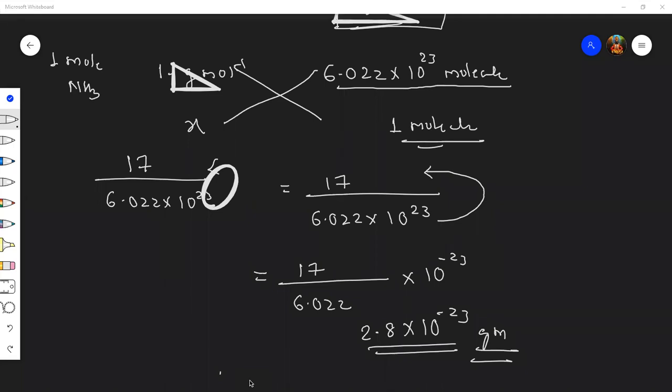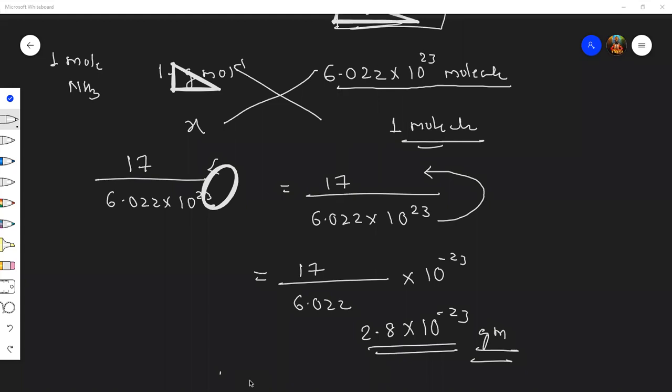Any one of you can answer. O2. Yes. Very good. O2 means, students, two atoms have come together. So we say it as diatomic gas.